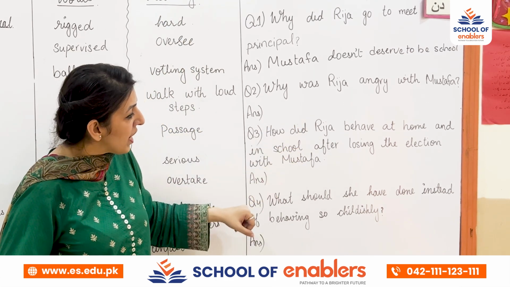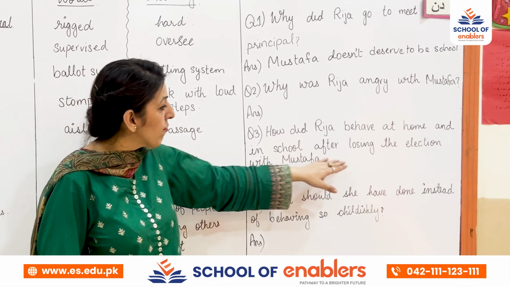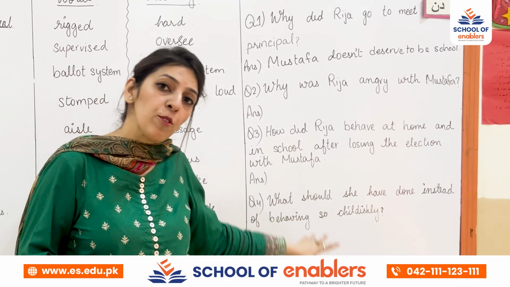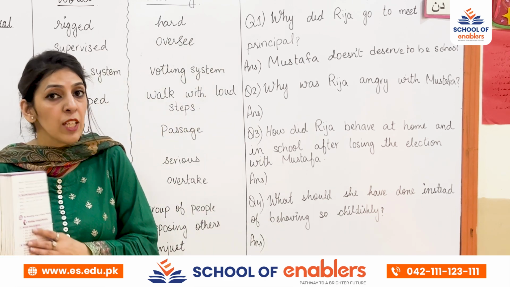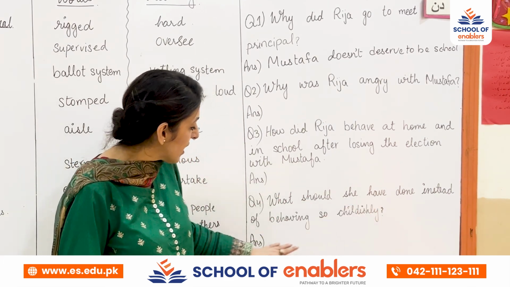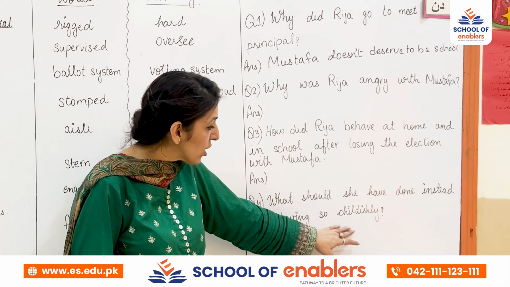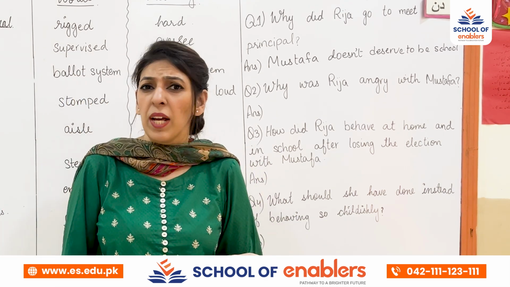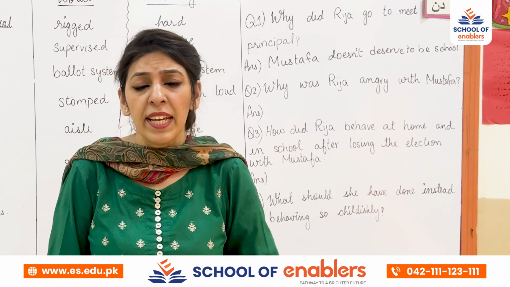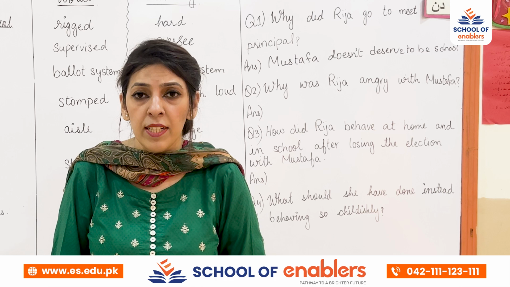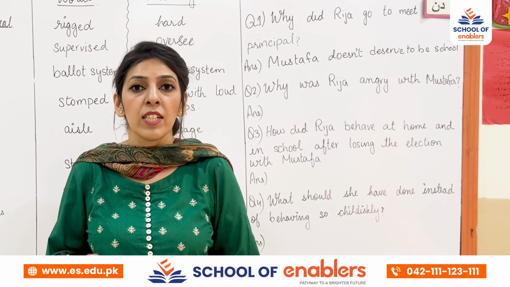How did Rija behave at home and in school after losing the election to Mustafa? So how did she behave? You have to write it down after reading the unit. And the last question is, what should she have done instead of behaving so childishly? So what do you think? Should she behave very well after losing the elections, or should she behave differently after losing? So you have to write down the answer in your notebooks.